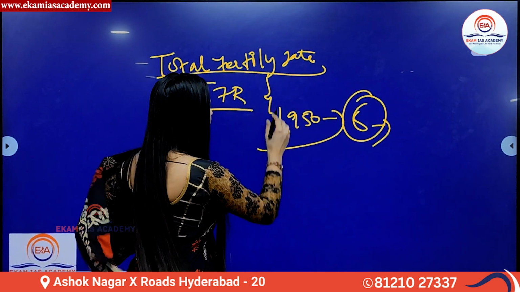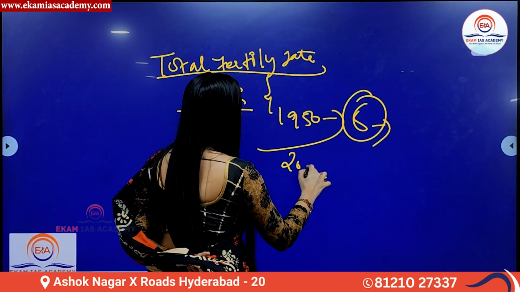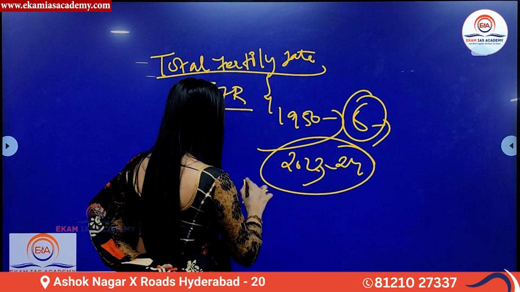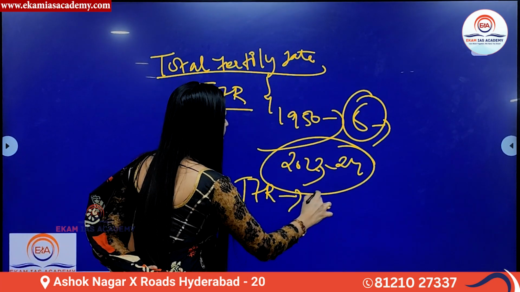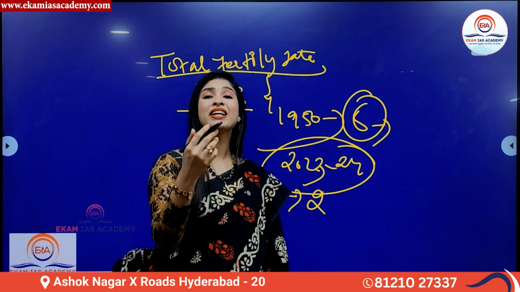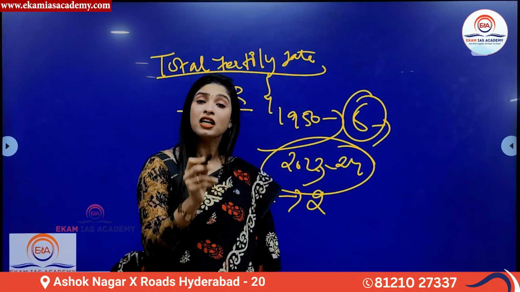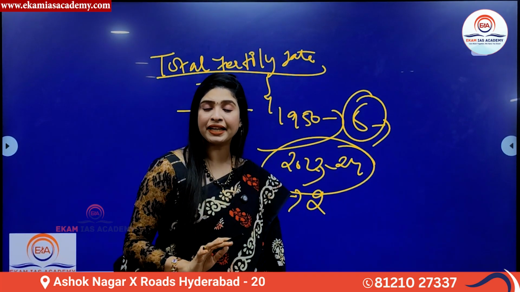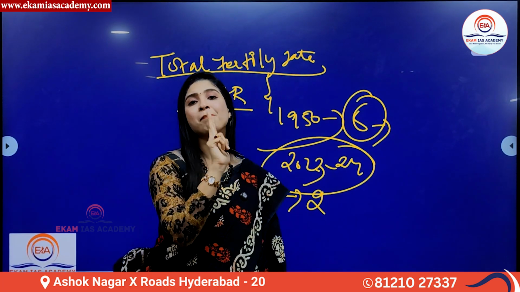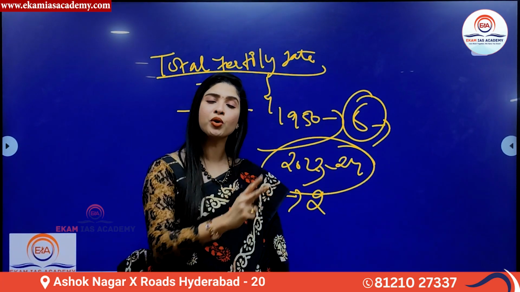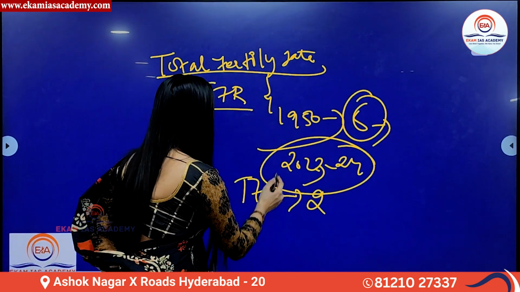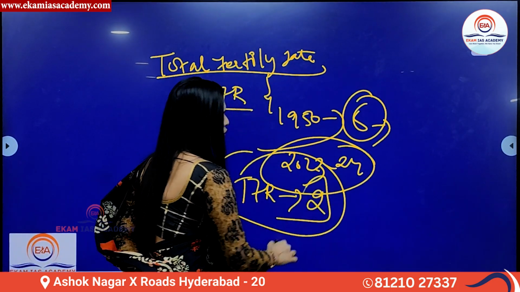If you see the 2023-24 data, the TFR stands at 2. It was actually 2.1. Now it has become 2, which means that today, as per the recent data, a woman can have a maximum of 2 children during her entire reproductive age. This is the meaning of TFR equal to 2.